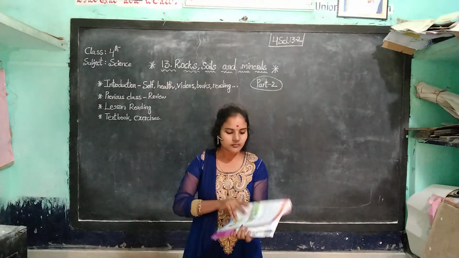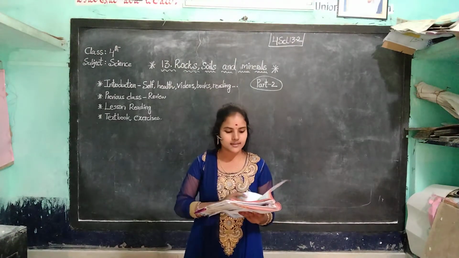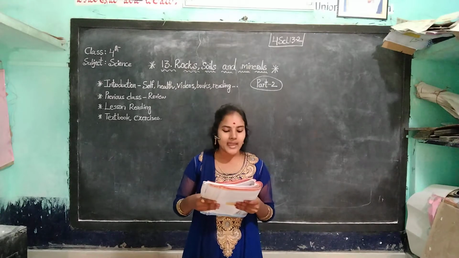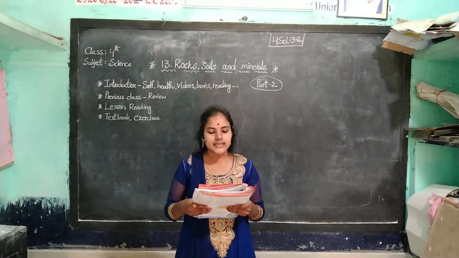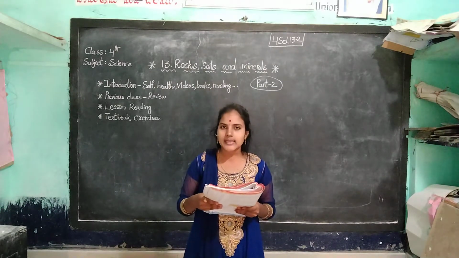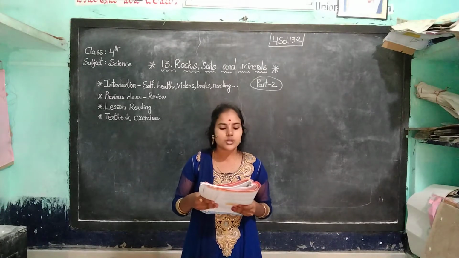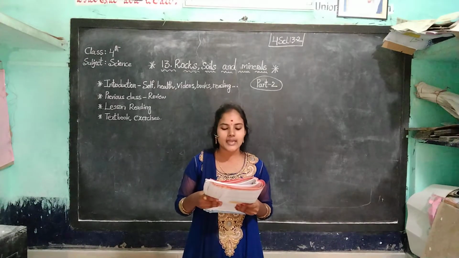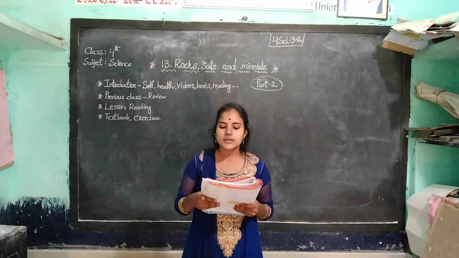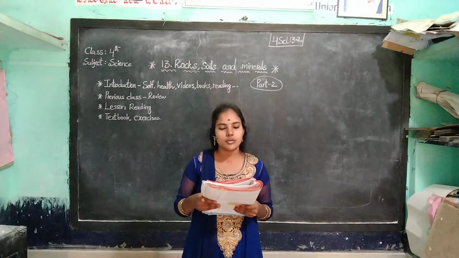Okay, see the next page. Erosion by man. Cutting off forests and grazing of grasslands by cattle make the soil bare. Strong winds or heavy rains carry away the fertile soil to some places where it is of no use.